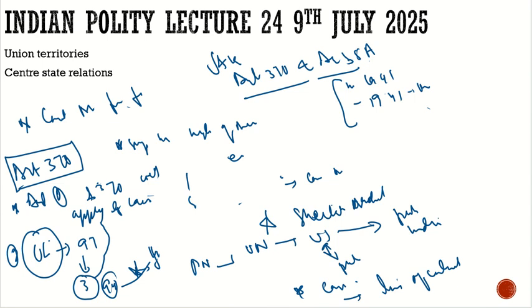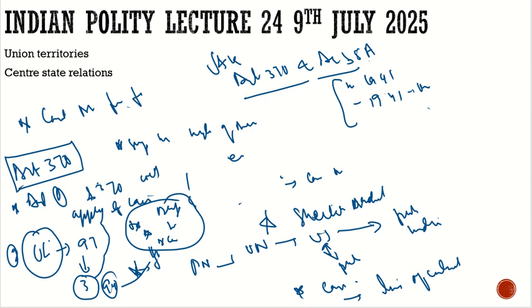So what were these 3 subjects which would apply to Jammu and Kashmir? These 3 subjects will be under the control of the Parliament. It would be defense, external affairs and foreign policy, and communication. These 3 will be with the center. Parliament will decide that. The rest will be decided by whom? It will be decided by the J&K Assembly. So this was promised by Article 370.